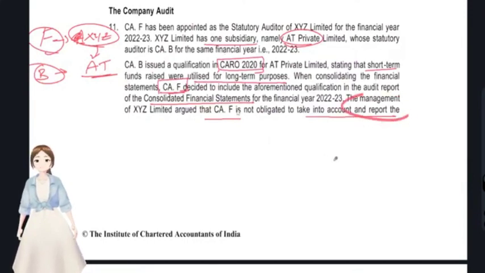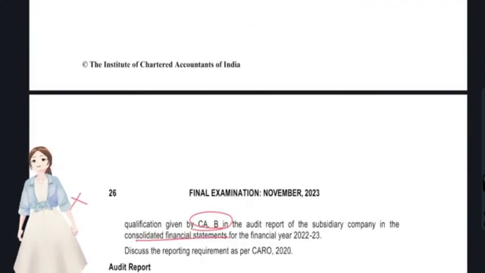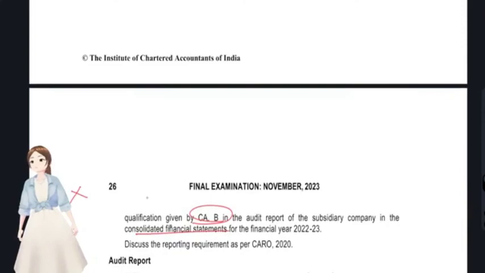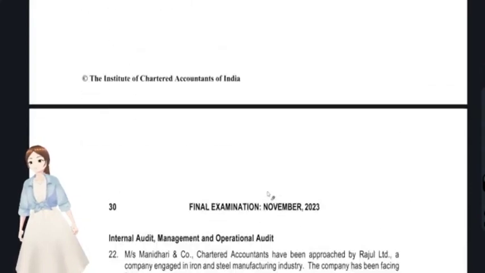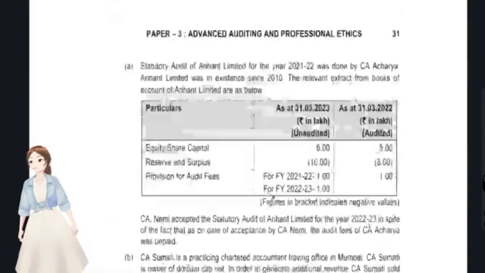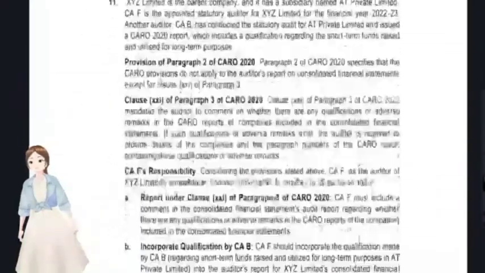What does he have to report? He has to report the details of that entity plus the clause number, right? So CAF has to report in his CARO report because clause 21 would be applicable.